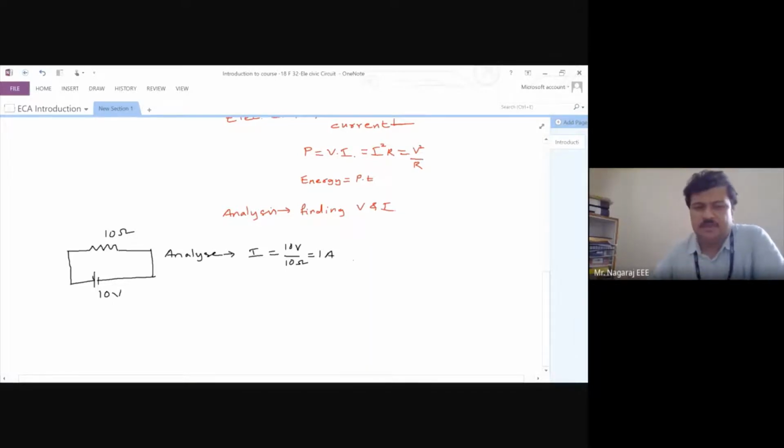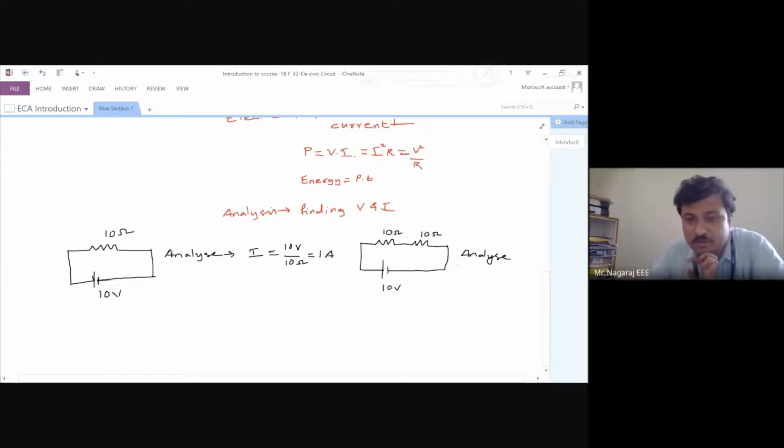Fine. Now, slightly I will change the same circuit. Ten volts, I will keep this as 10 ohms and I will keep another 10 ohms. Now I will say analyze. What will you do?